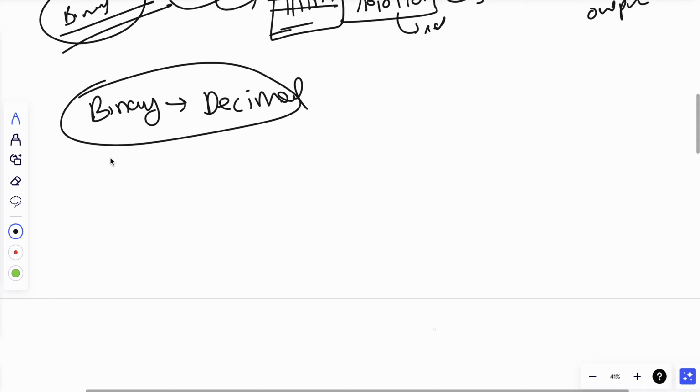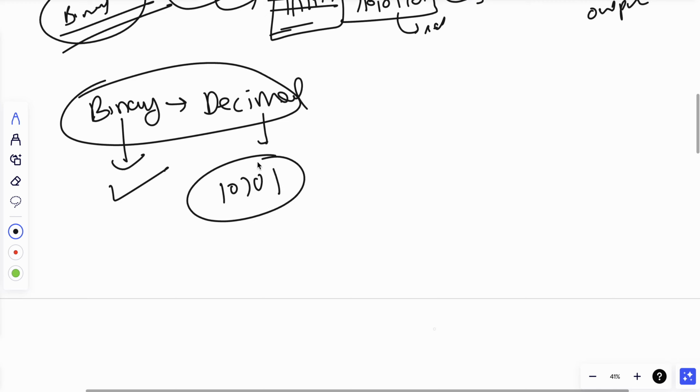So the next thing we need to understand is binary to decimal conversion. Why is this required? Computers are very fine with binary numbers, right? But for us, if I see 10101, I'm not able to understand what it means. Converting to decimal format is required for me to understand this information, because 2 plus 2 is very easy for us.